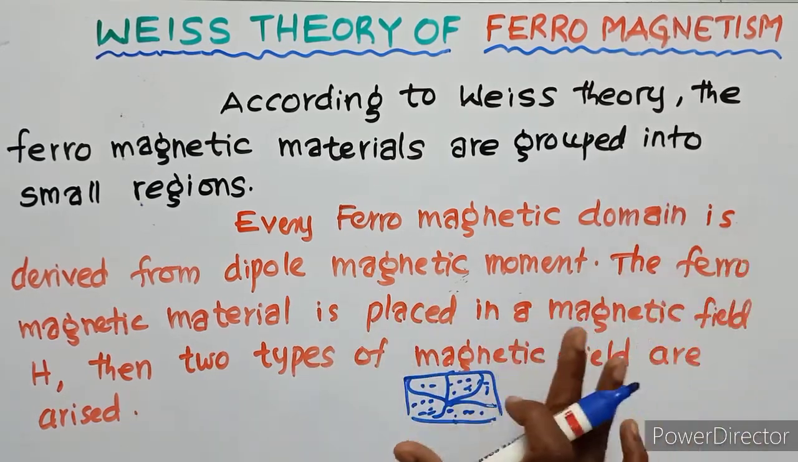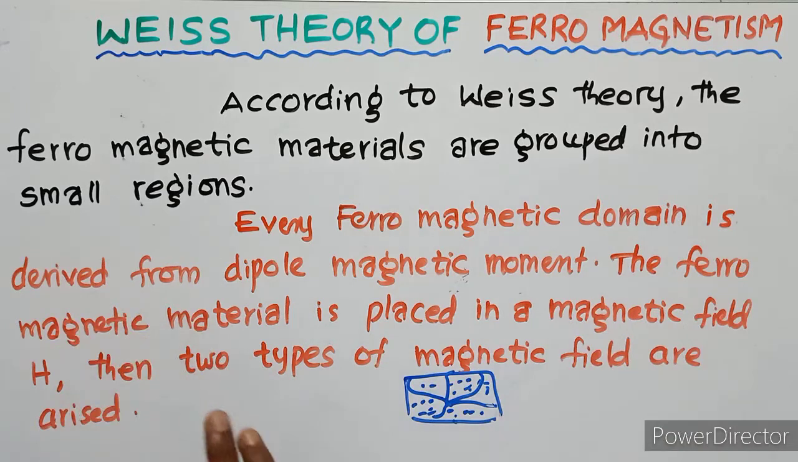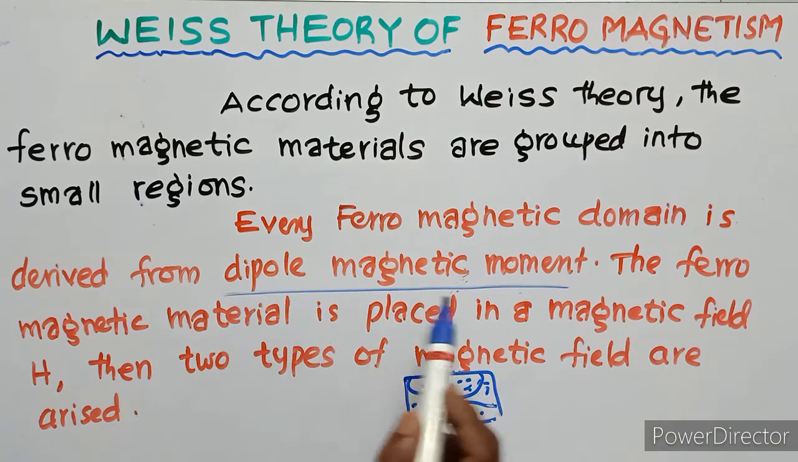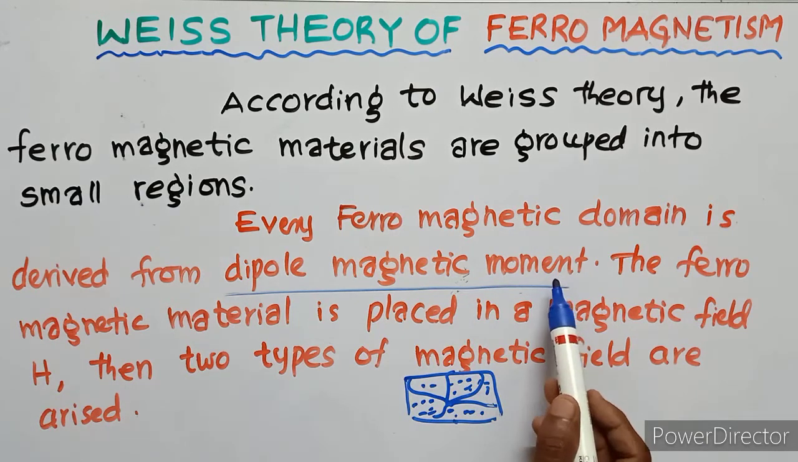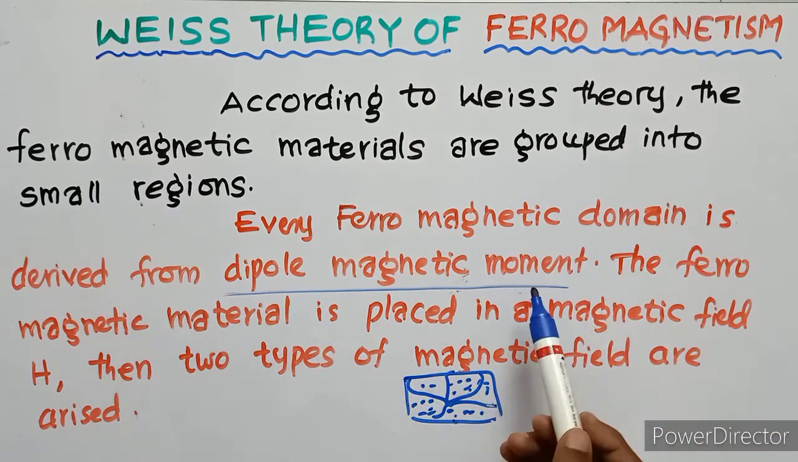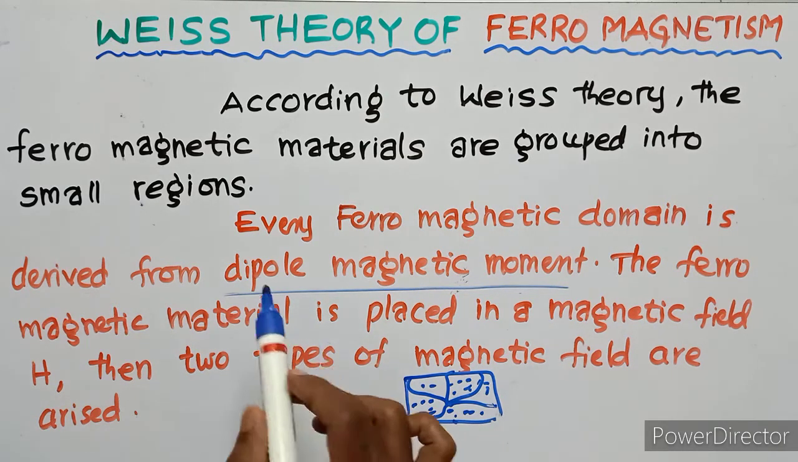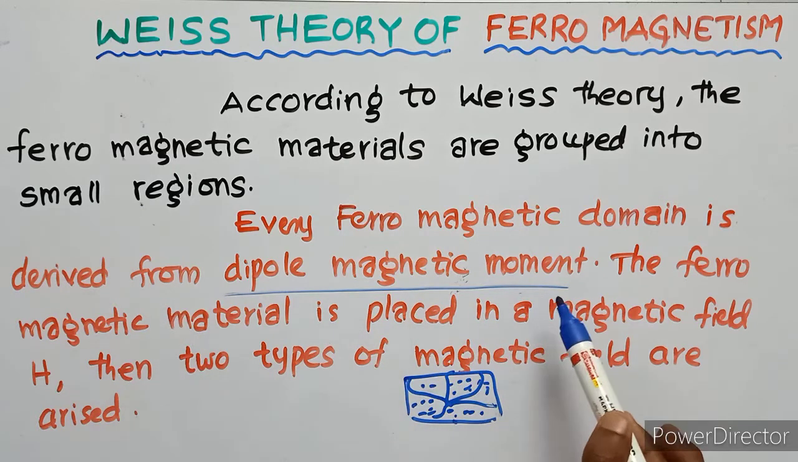Every ferromagnetic domain is derived from dipole magnetic moment. So ferromagnetic material has permanent dipole magnetic moment. So every ferromagnetic domain is derived from dipole magnetic moment. For a better result and better understanding, you have to see the previous video on magnetic domain. That link is available in the description.